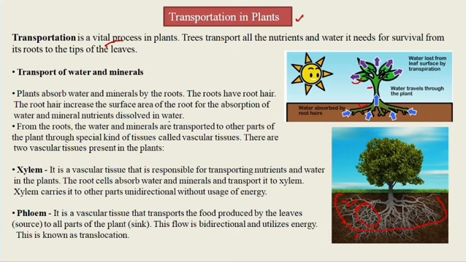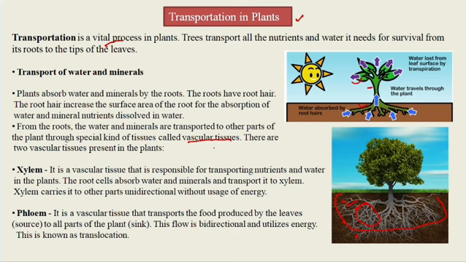From the root, the water and minerals are transported to the other parts of the plant through a special kind of tissue. These tissues are known as vascular tissues. The tissues which help in the transportation of water and minerals to the other parts of the plant are known as vascular tissues. There are two vascular tissues which are present in the plant.